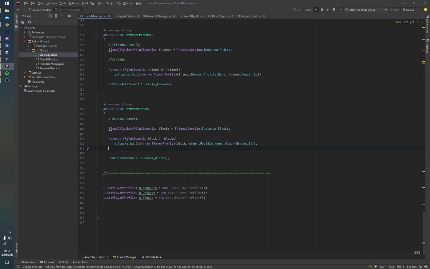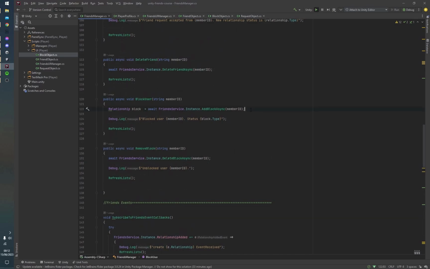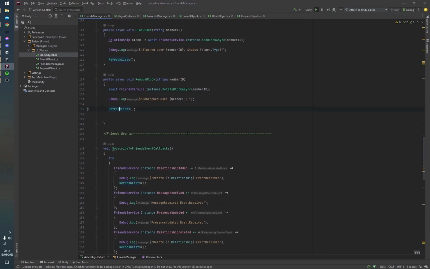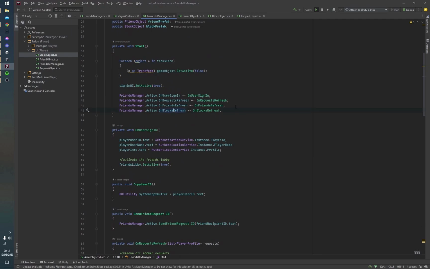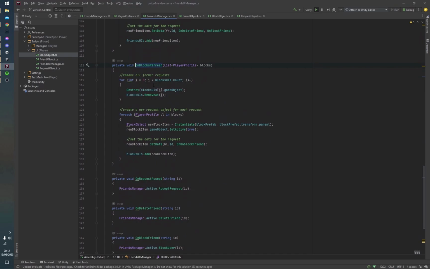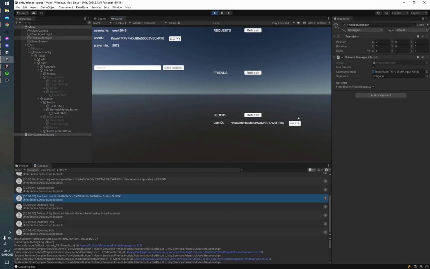Now, the rest of the code from here on is actually quite obvious. The only really important lines of code that you need to know here is this one to receive a list of blocked users, this one over here to add a new blocked user, and this one over here to delete blocked users. So from there on, all I do is I go ahead and refresh the lists. Of course, once I refresh the list, we get a callback here, the onBlocks refresh callbacks. And this is subscribed to by the friend's UI manager. So when a new friend is blocked, we create a bunch of UI to display it. And that's this UI that you see over here that shows us that we have a blocked user.